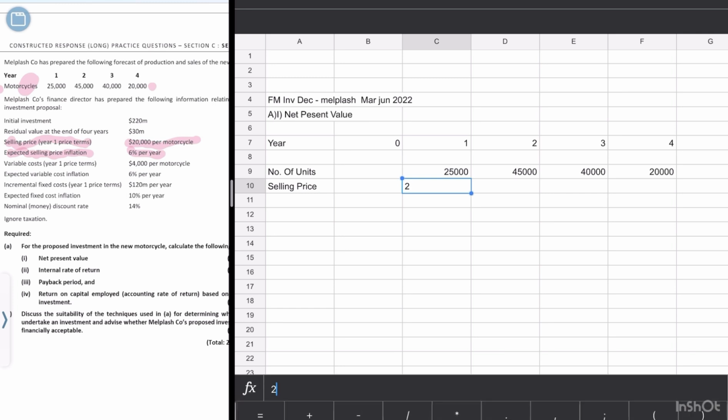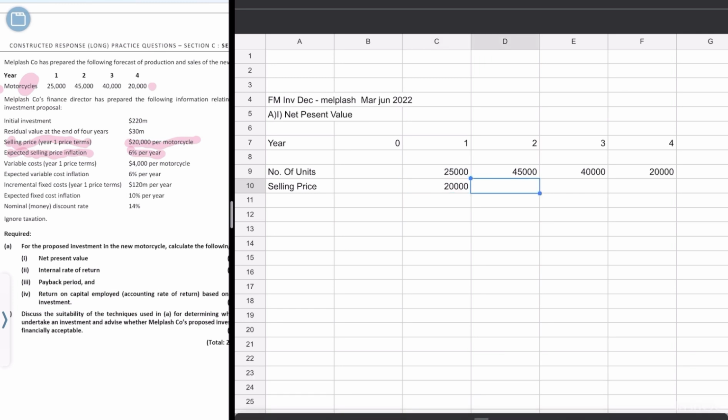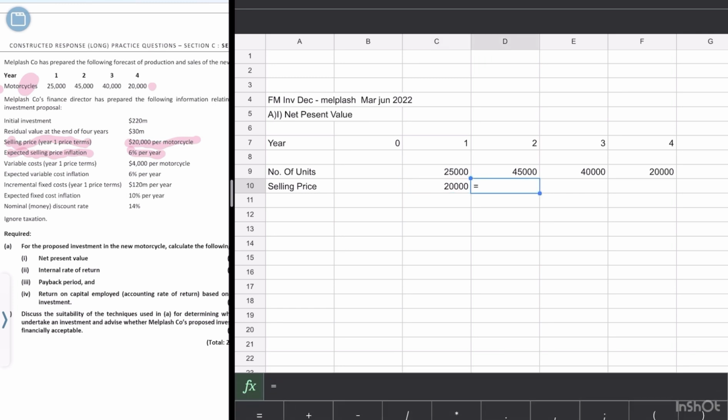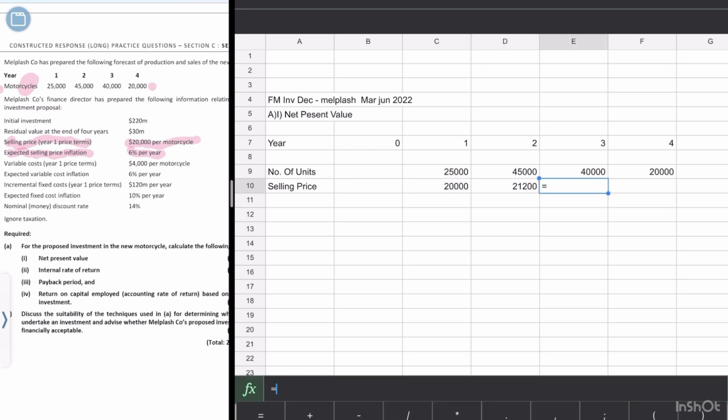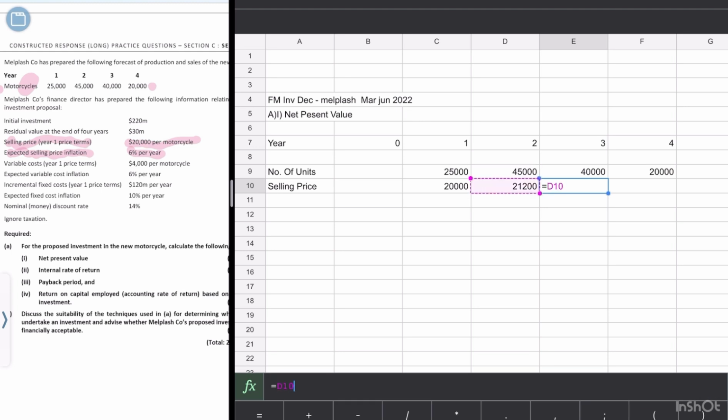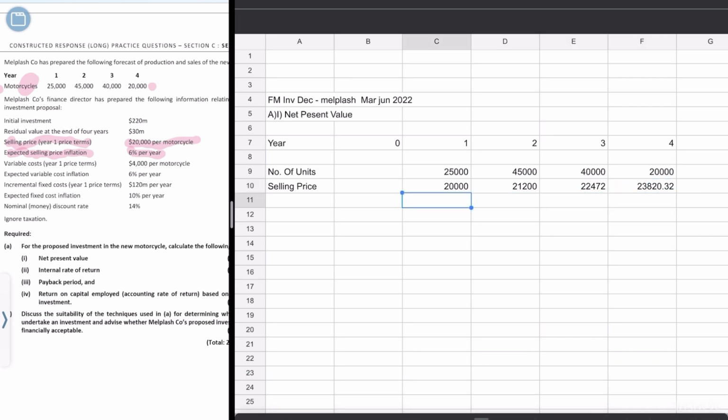Then it would be 20,000 multiplied by the year-on-year inflation of 1.06. In year 2 the price is 21,200, and on top of that, the inflation for year 3 would be 6% more. Like this, you establish all your answers for the 4 years. We have our selling price including inflation.